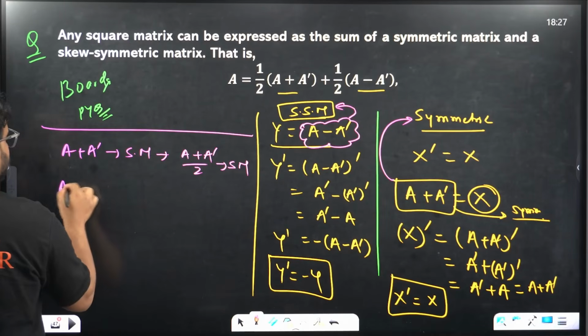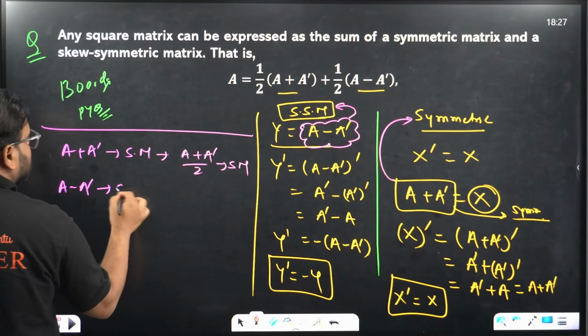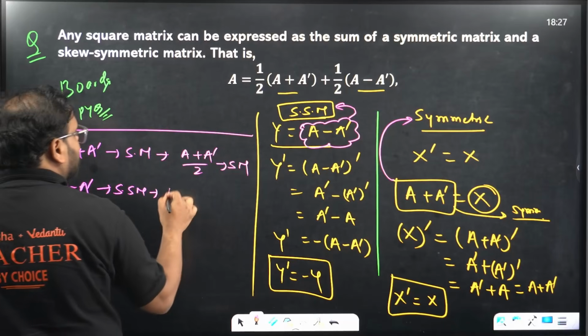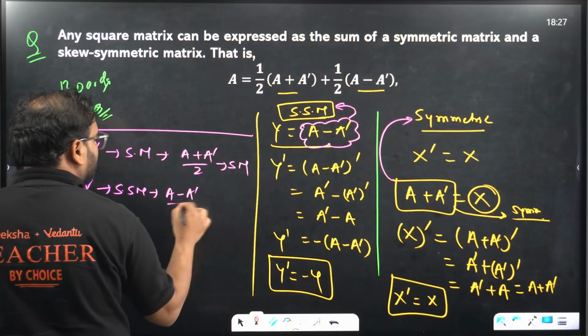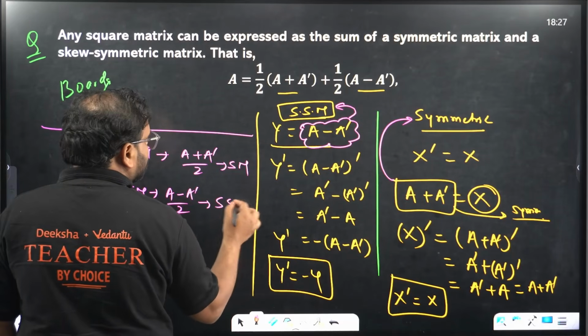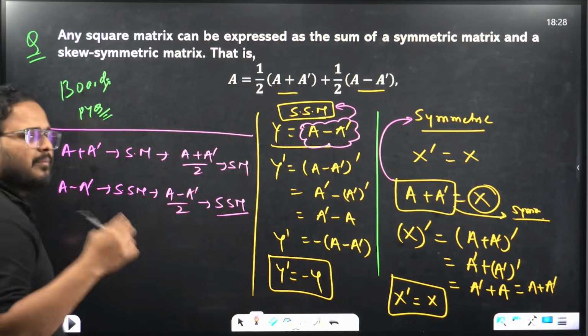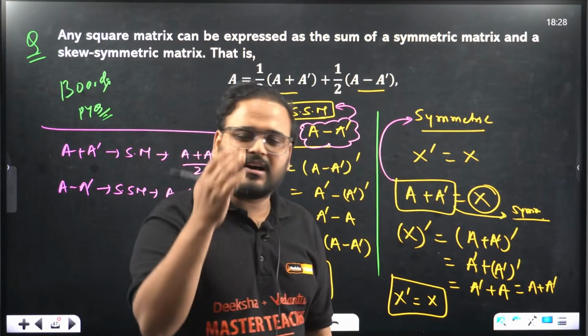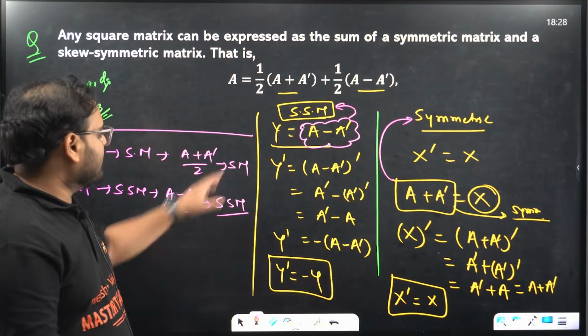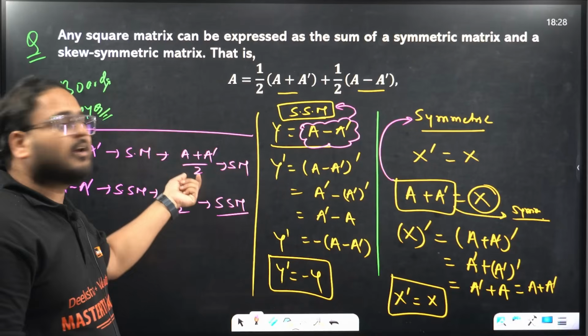Same way, if A minus A dash is a skew symmetric matrix, then A minus A dash by a constant 2 will also be a skew symmetric matrix. Dividing by a fixed constant 2 will not change the nature of the matrix, because we are dividing every element by the same number 2.